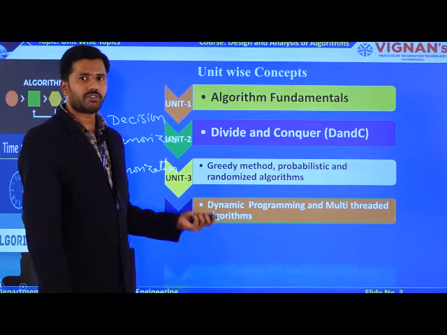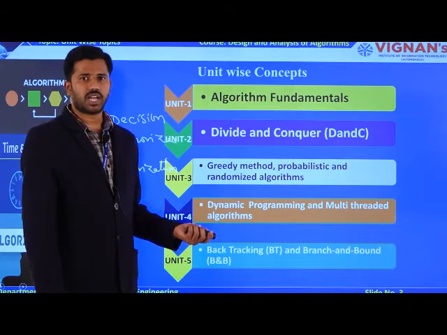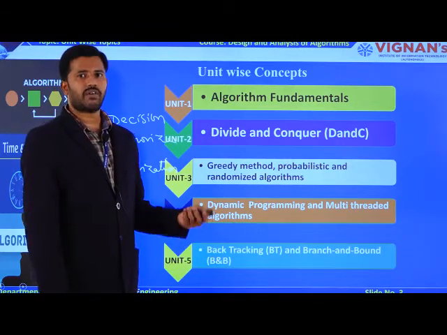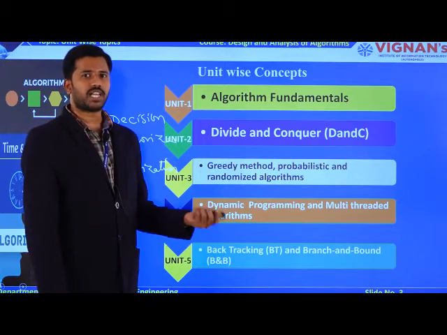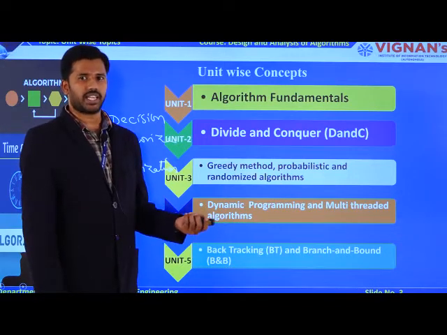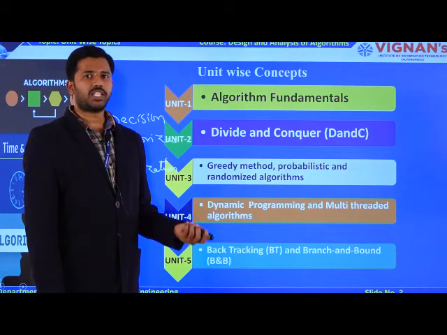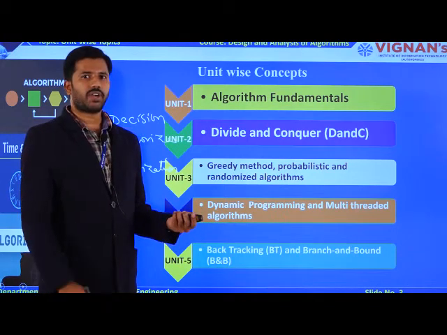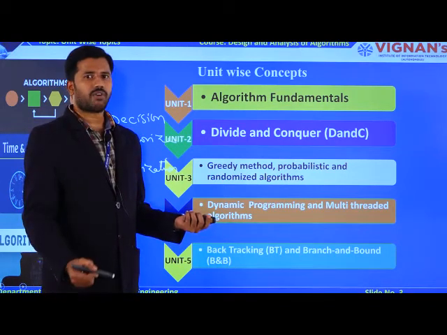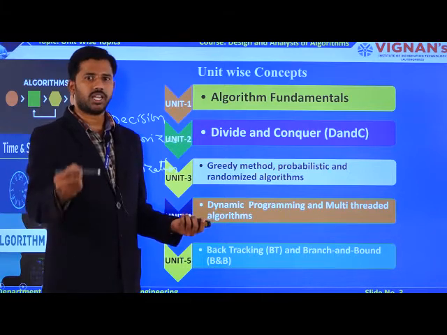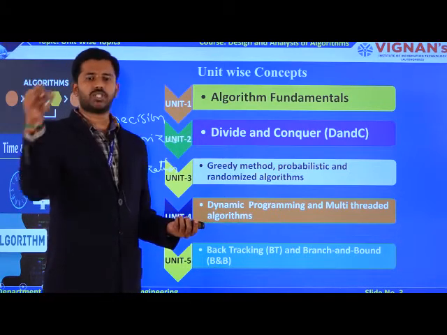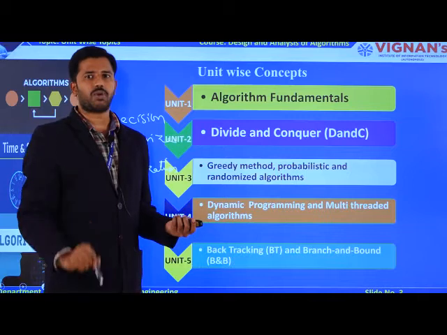And coming to unit number 5, you are going to have backtracking as well as branch and bound. You are aware of backtracking, right? What is the best example for backtracking? Hamiltonian cycle. What is the main theme of the Hamiltonian cycle? You are verifying all the possibilities. If one of the possibilities is not generating the solution, immediately you go back and choose the next possibility. That is the main theme of backtracking.